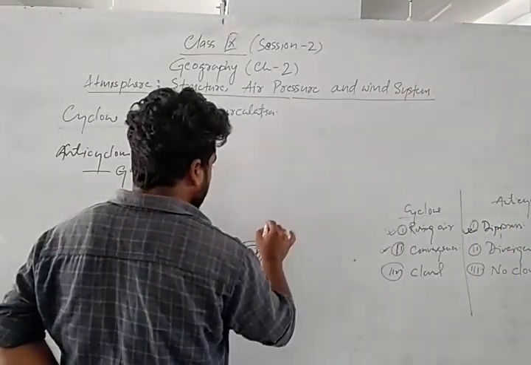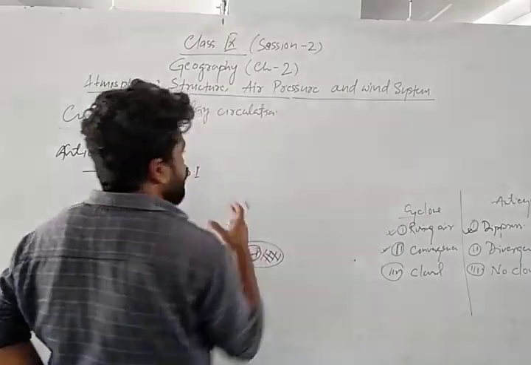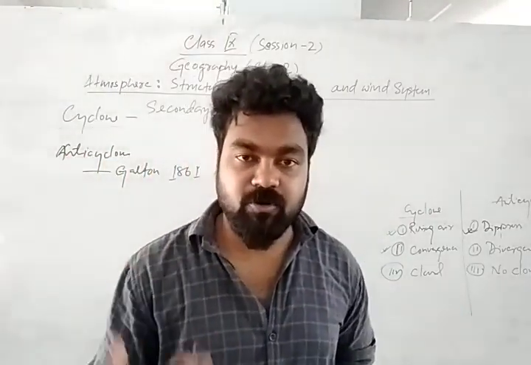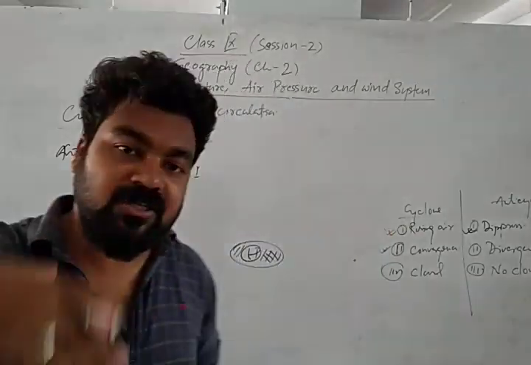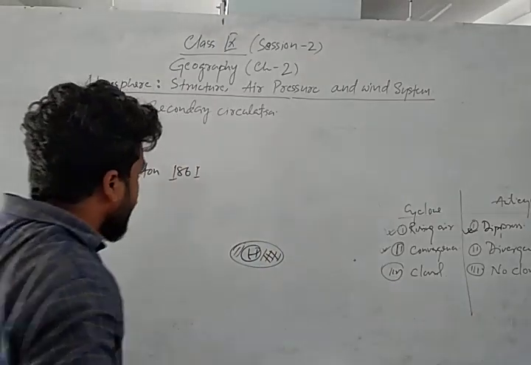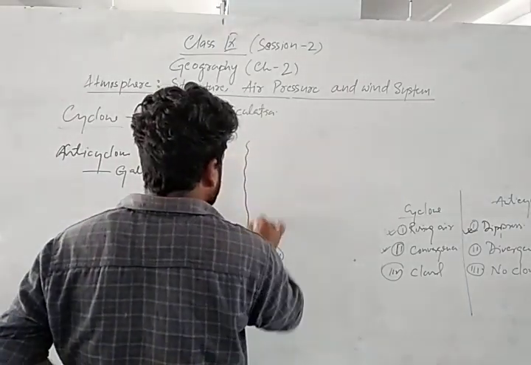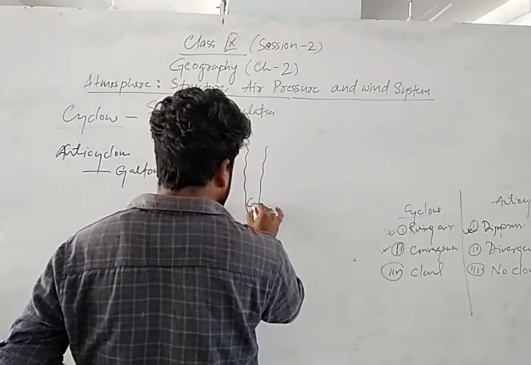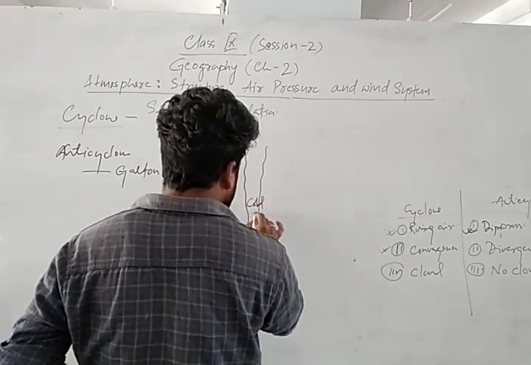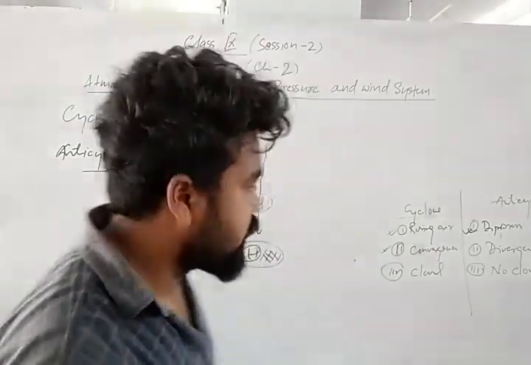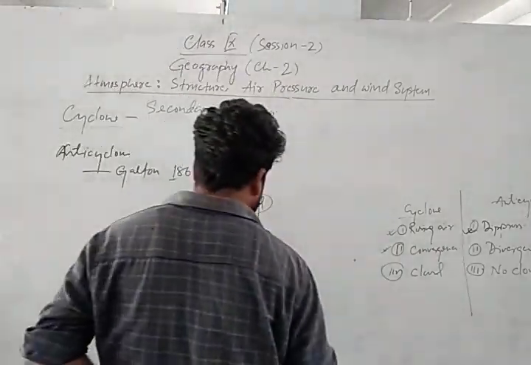Then what will happen? Due to upper air circulation, because we know that our jet stream blows over Indian subcontinent, right? There is the upper air circulation in the tropopause. Tropopause means above the troposphere. So what will happen? Due to depression of the air, when air subsides, what happens? In the high pressure zone there is cold air, because cold air is very dense. Density of the air is very high. That's why cold air is heavy.